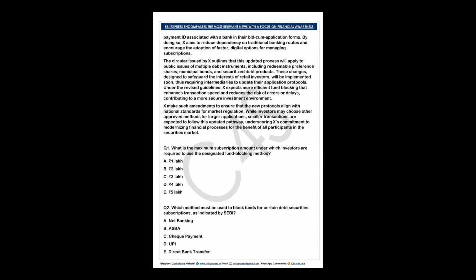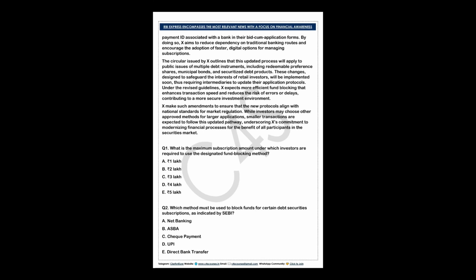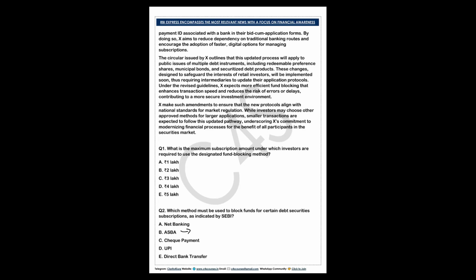Now, the second question: which method must be used to block funds for certain debt security subscriptions as indicated by SEBI? It is also a circulars-based question. At that time, in that year, ASBA was used for equity IPOs, but SEBI now mandates UPI for smaller subscriptions for debt securities.